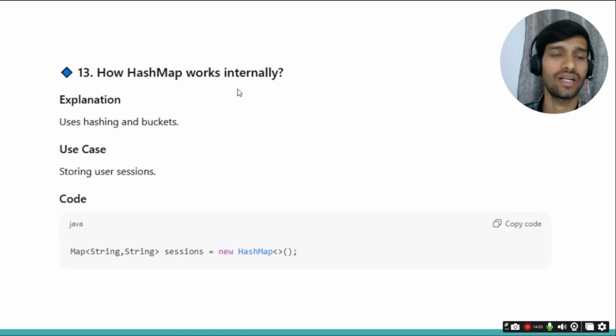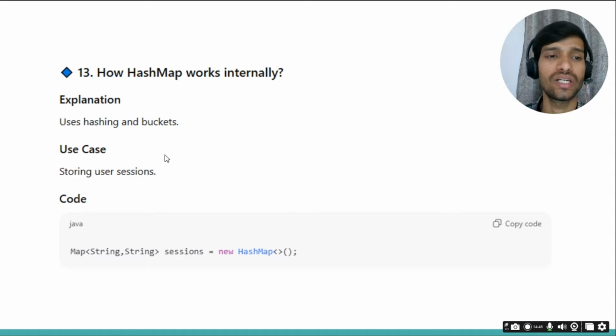Whenever we add a key into the map, the hash code will be generated. Then, depending upon the bucket size, the index will be generated. After that, this key will be added at that index.